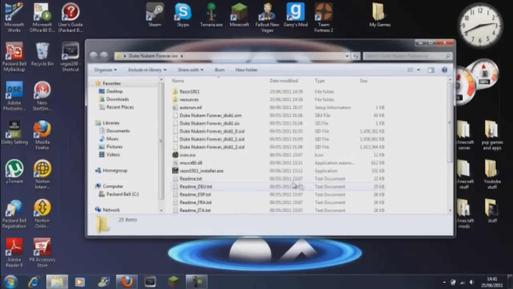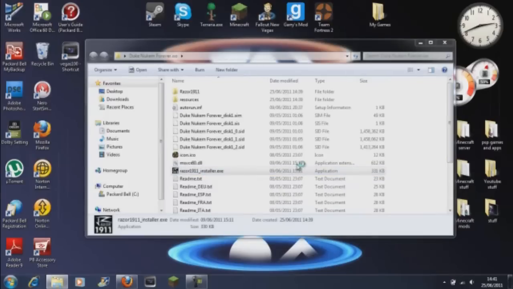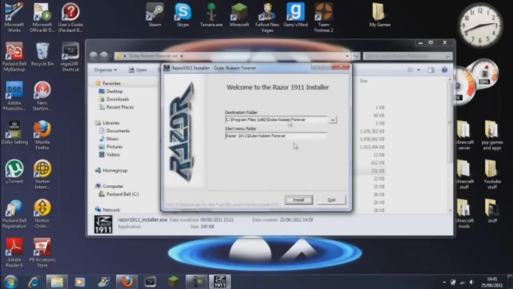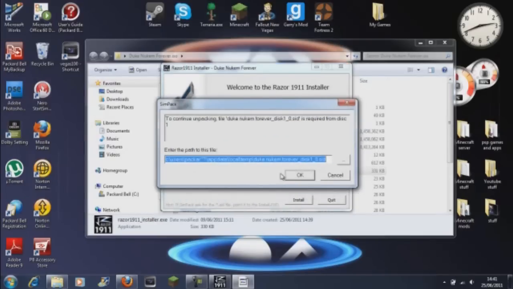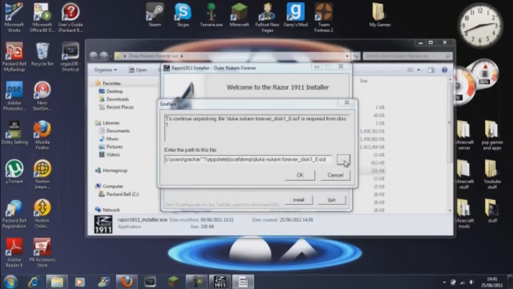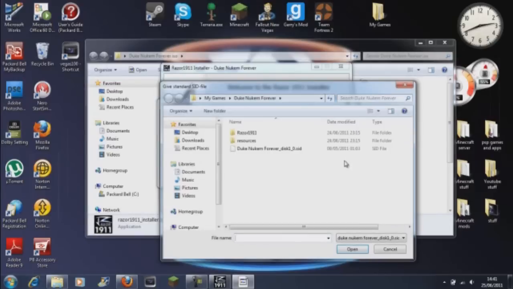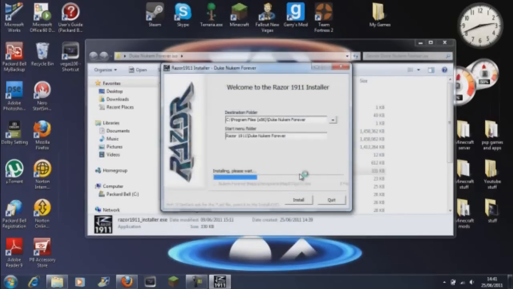The thing that you want to do is go to the Razor 1911 installer and click yes. It'll come up like this. So your destination folder is your normal Program Files (x86), Duke Nukem Forever. So hit install, and it'll ask you for the sim pack. So just go to the browse button, and the Duke Nukem Forever 1 SID, and then click OK,